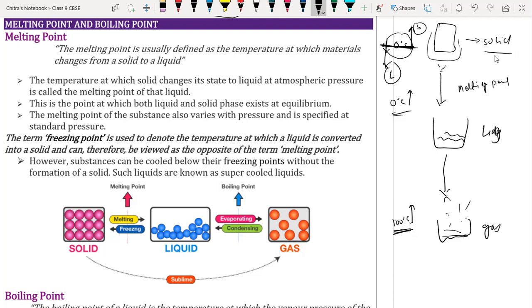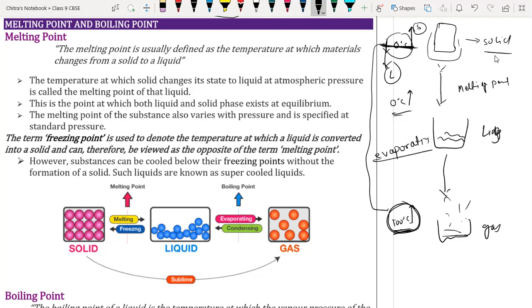Now 100 degrees Celsius is the boiling point of water. If, between 0 and 100 degrees Celsius, water converts from liquid to gaseous form, that process is called evaporation.